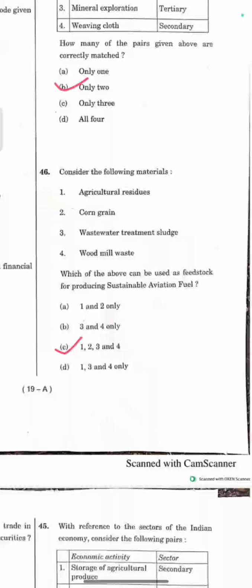Moving to question number 46. So if you want to make anything sustainable, we have to make it from waste. First statement, agricultural residues, this is a waste and from this a fuel can be produced. Corn grains, we know the concept of biofuel. For that corn grains are used. Wastewater treatment sludge, yes, this is also used. Wood mill waste, this is also used because it has biomass. So option here is option C, 1, 2, 3 and 4. All the options are correct.